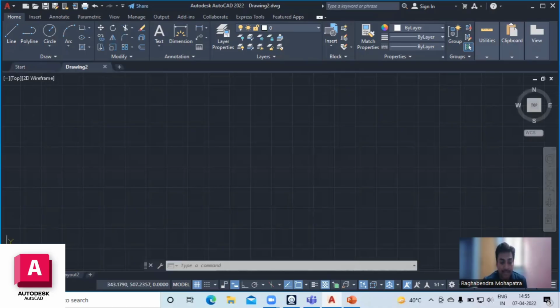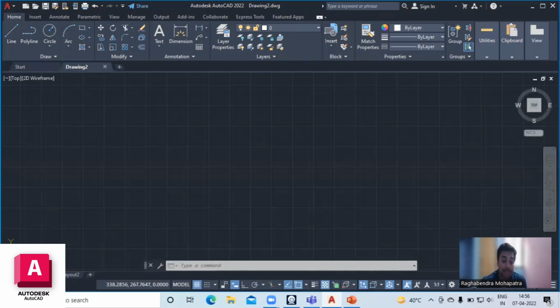Here it shows the coordinates. Previously I said that you can draw 2D and 3D drawings in AutoCAD. Go to this settings button to find these three modes: Drafting, which is the 2D mode, then 3D Basic and 3D Modeling. Whatever you can see on your screen now is the 2D drawing mode.